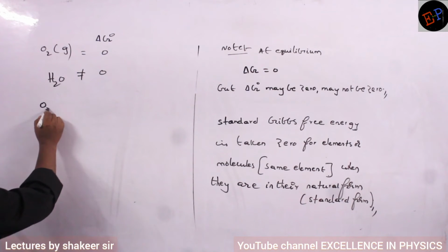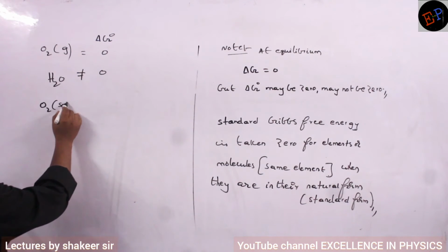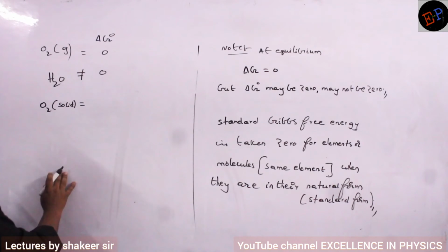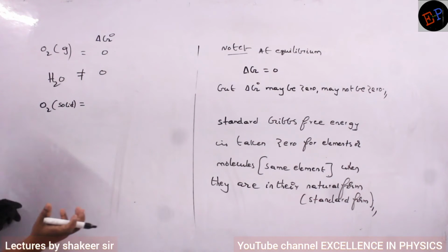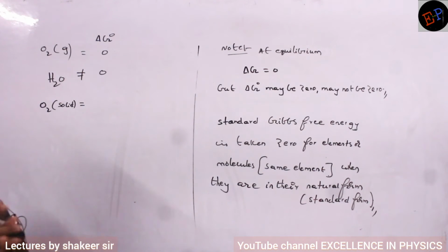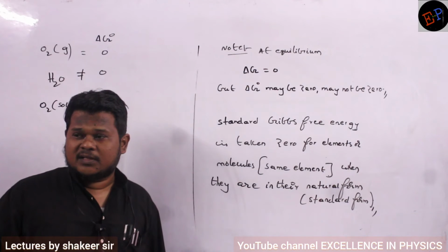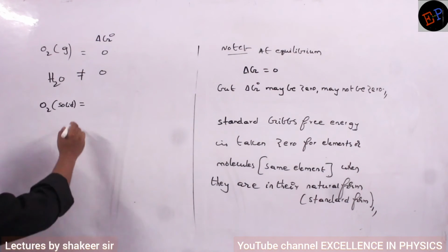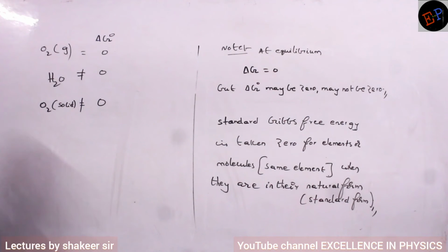Similarly, the same oxygen, if I take in a solid form, is its Gibbs free energy 0? Suppose we solidify oxygen, make it like a solid block, will its Gibbs free energy be 0 or not? It will not be. Why? Because it is not present in its natural form, which is gas. Clear? So therefore its Gibbs free energy is not 0. Are you able to understand?